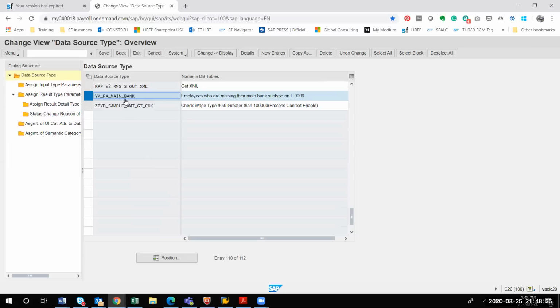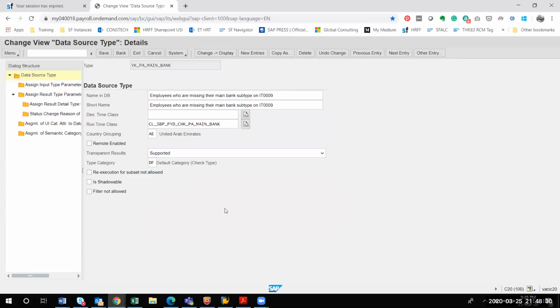This YK PA_main bank, if you see the details, I have already created for you. Similarly, if you follow the document at the top, those 37 on the list, one I have created. You can create the rest by copying and pasting those 37. Whatever the standard is given, those runtime classes are also given in the same document.